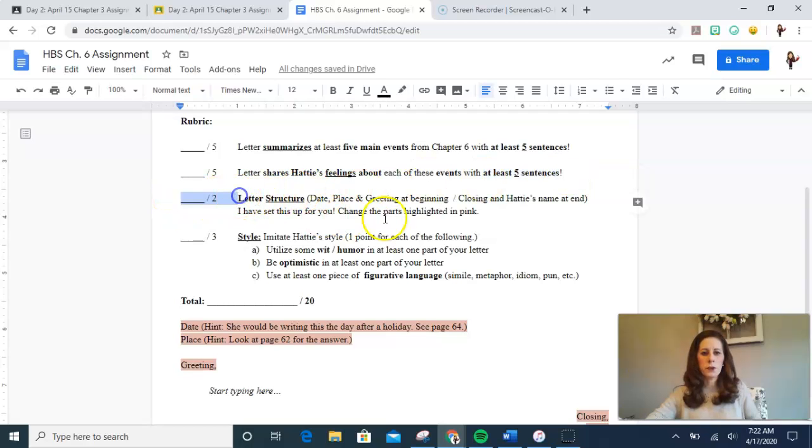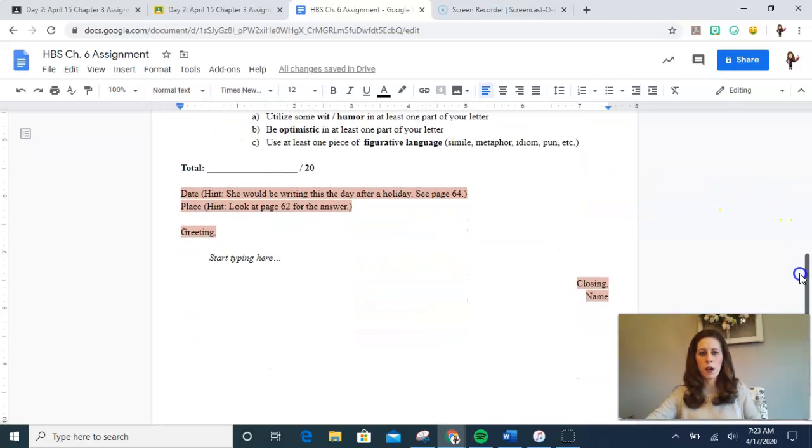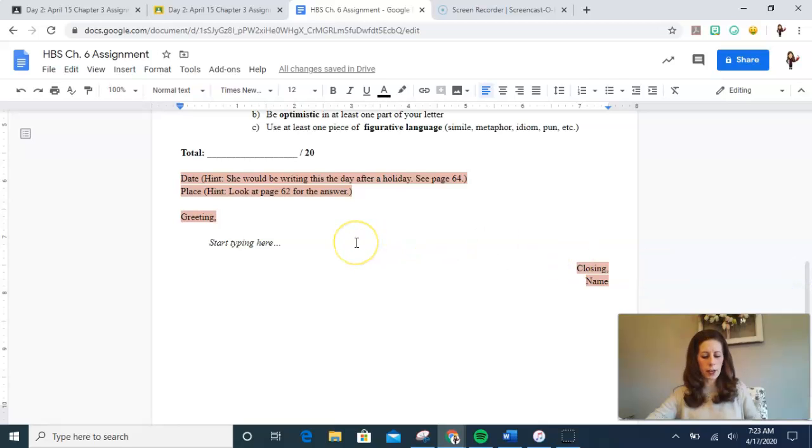Letter structure is worth 2 points. So I'm looking for the date, place, greeting at the beginning, and closing in Hattie's name at the end. I did set this up for you. You will have to change the parts highlighted in pink. And by the way, she's written multiple letters before, so if you're not quite sure what that should look like, I would encourage you to go back and look at some of those letters, like on page 62 at the beginning of Chapter 6. You could also look at her letter on page 49. There's almost a letter in every chapter, so go back and look at those.